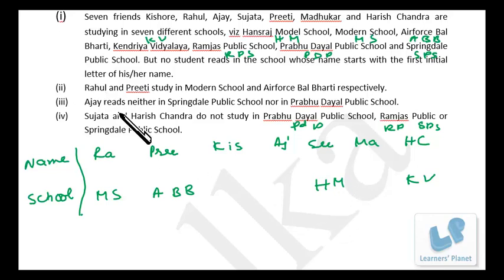Now for Ajay, SPS is cancelled, PDP is cancelled, right? And 4 schools are already done. So he is left with RPS. So PDP or Springdale, or PDP or Springdale. Okay.